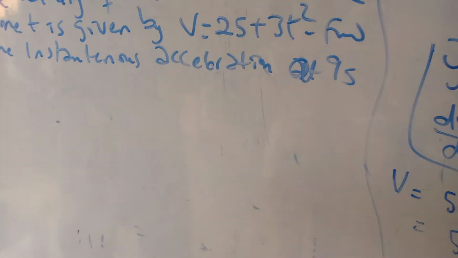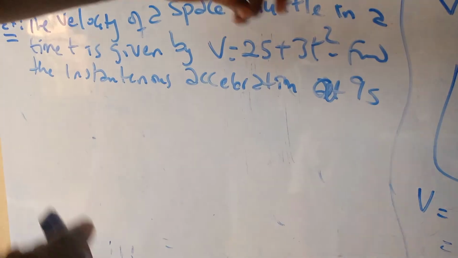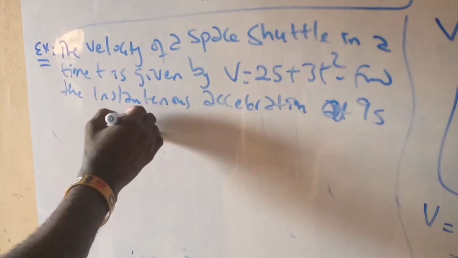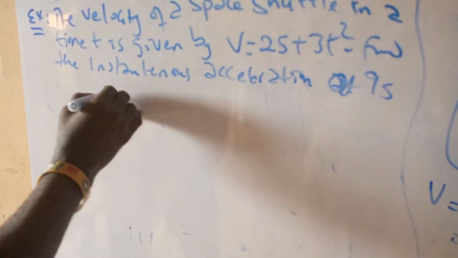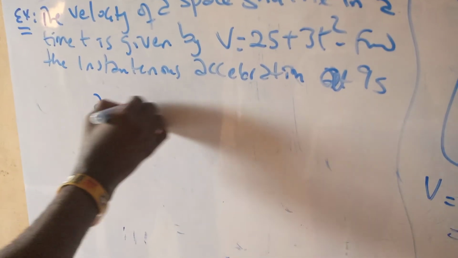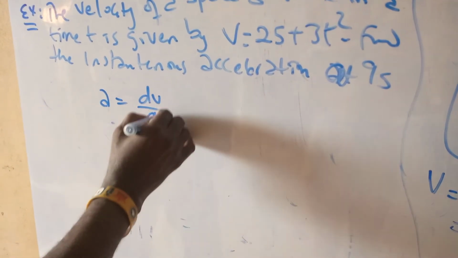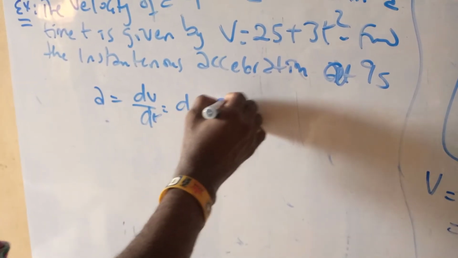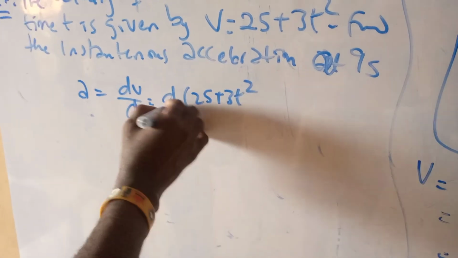You know, instantaneous acceleration is small change in velocity over small change in time. So instantaneous acceleration will now be dv/dt, and v is 25 plus 3t squared.